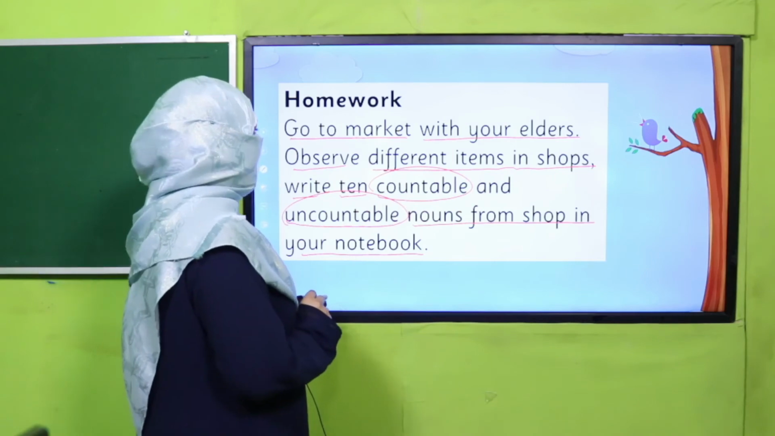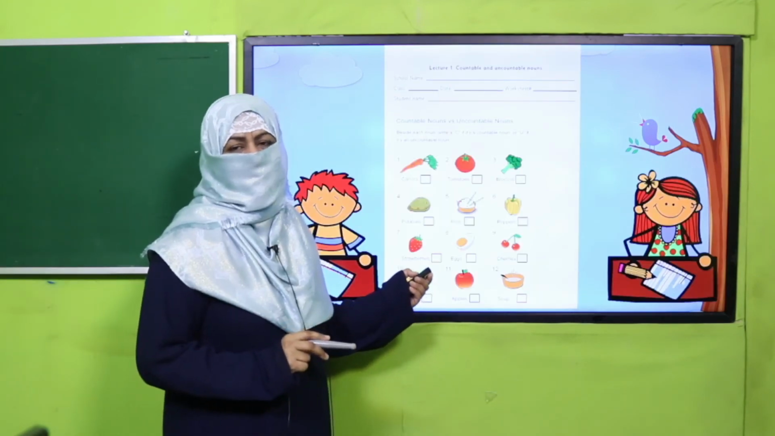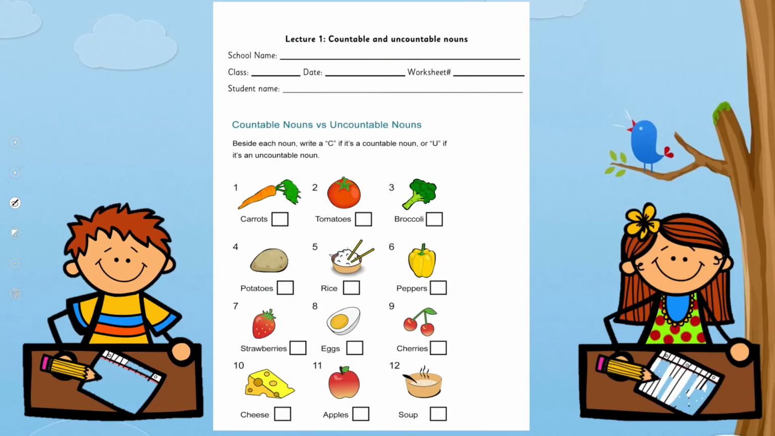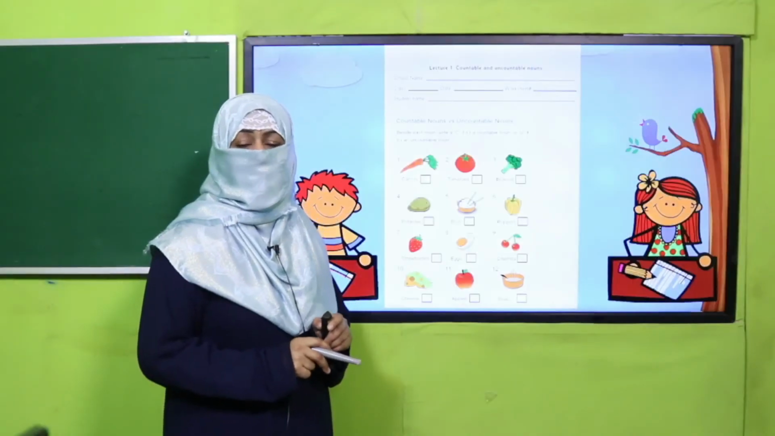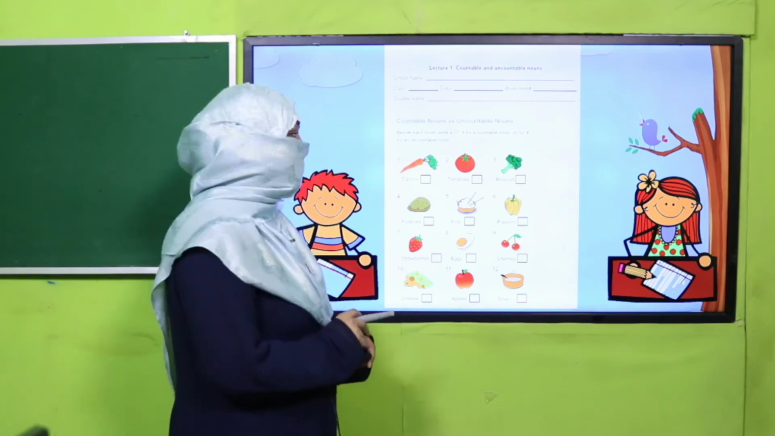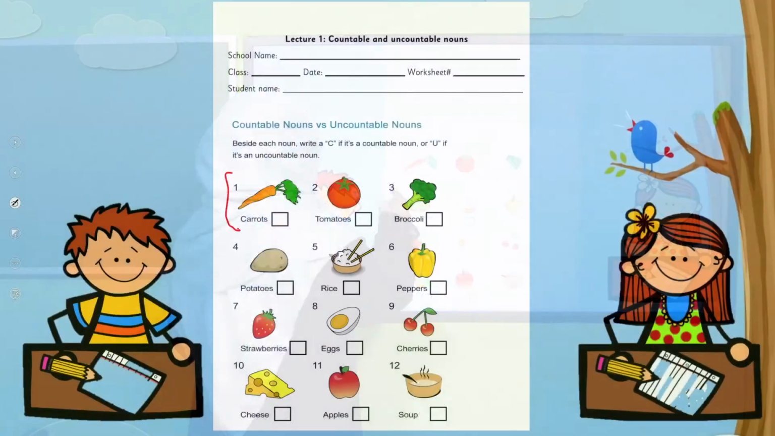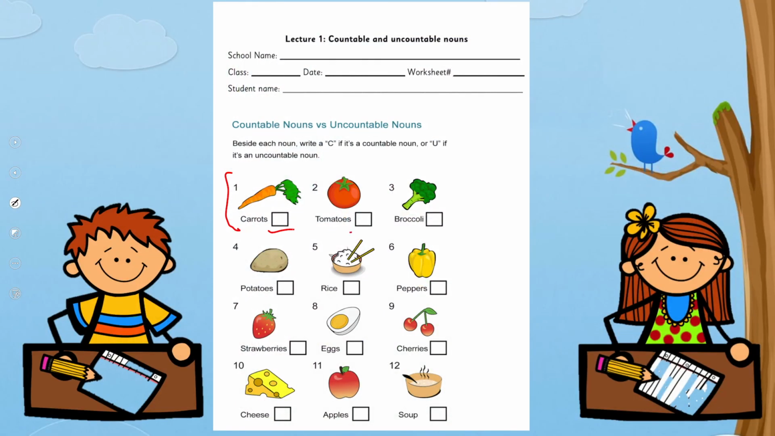Okay, and here is a worksheet, my dear fellow teachers. This worksheet, lesson plan, PowerPoint presentation, links are given. You may click it, download it, and kindly provide a printed worksheet to students for practice. Students, what you are going to do? You will read the noun, and here there is space given. If it is countable, you will write C. If it is uncountable, you will write U for each picture.